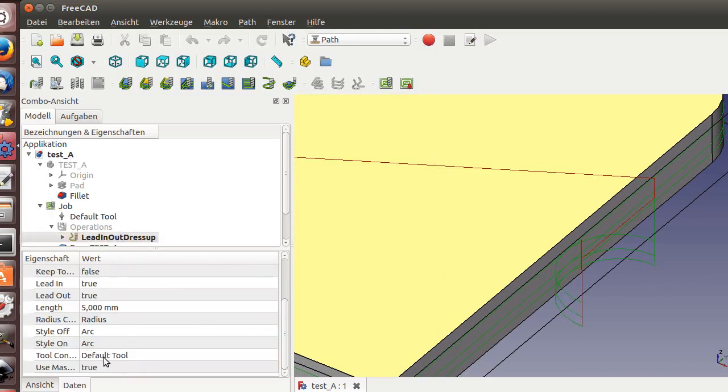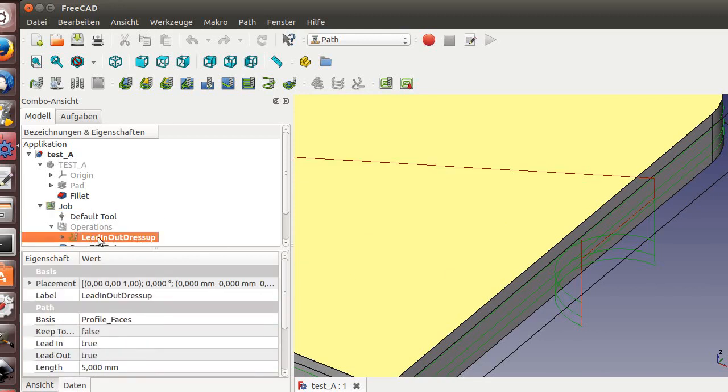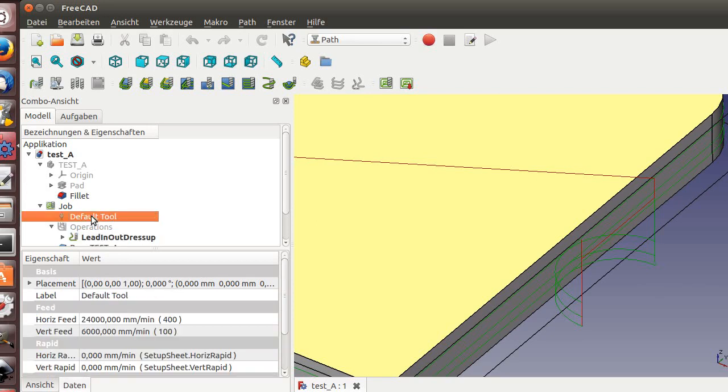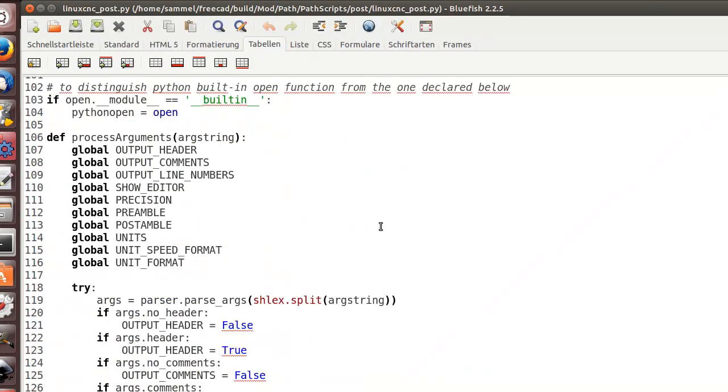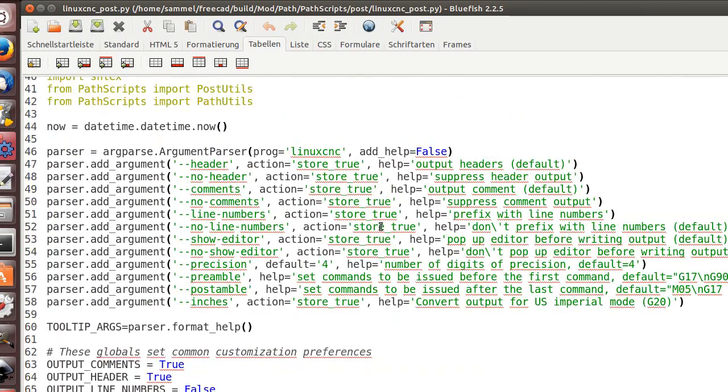Why does it not show now? Always in the tutorial it's different than the test file. Okay, there are arguments. It should show up at your side. Here the arguments: header, no comments, line numbers, precision, preamble, inches, and I have some more.